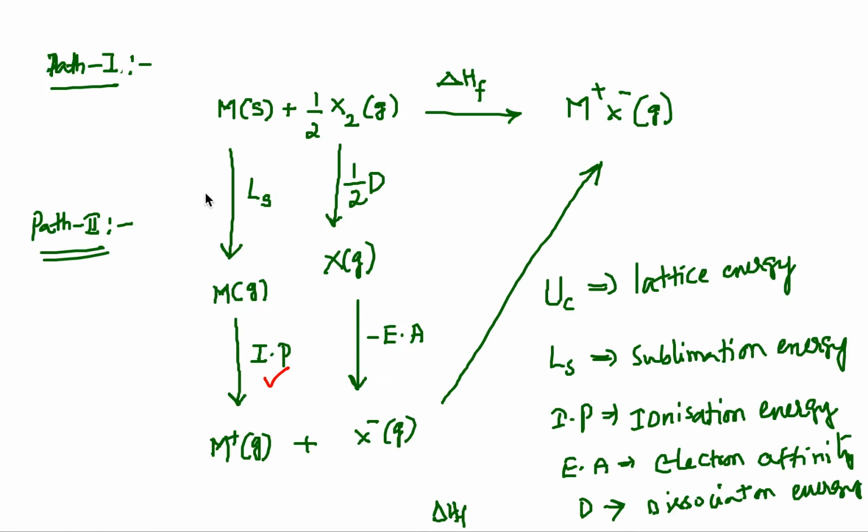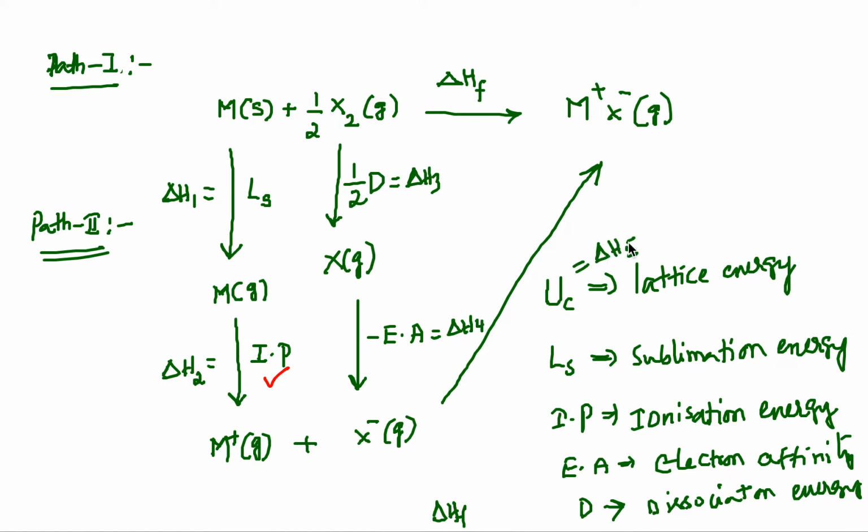Therefore, I can write here delta HF naught, where naught means standard state. I can call all these energy changes delta H1, delta H2, delta H3, delta H4 and delta H5.